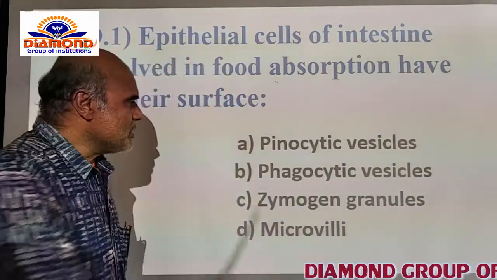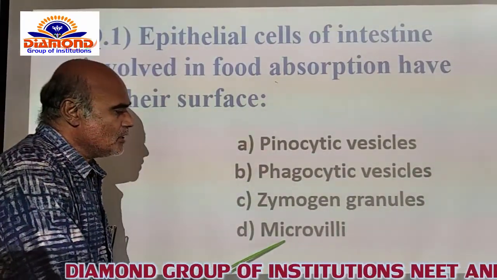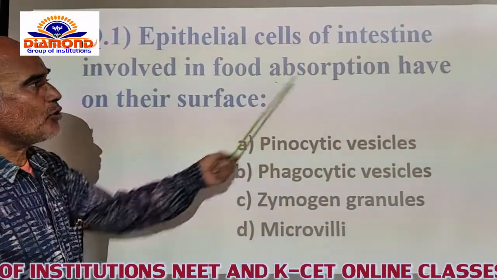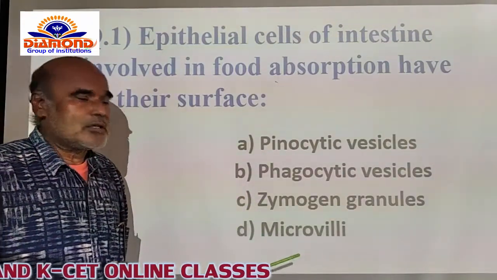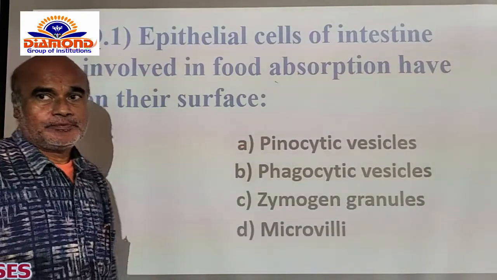So among A, B, C, D, the D option is the correct option. That is, the microvilli present on the surface of the intestine absorb the digested food particles into the blood. So opting for D is the correct option for this.